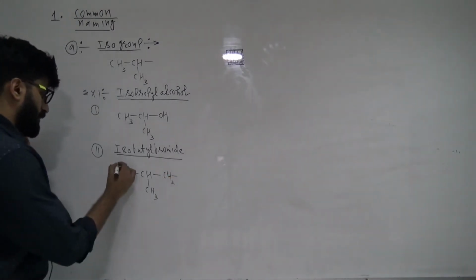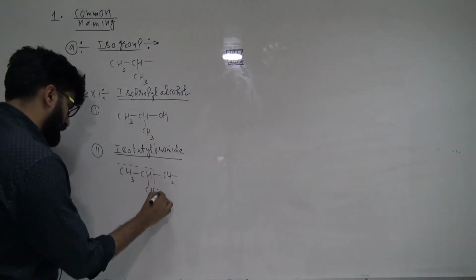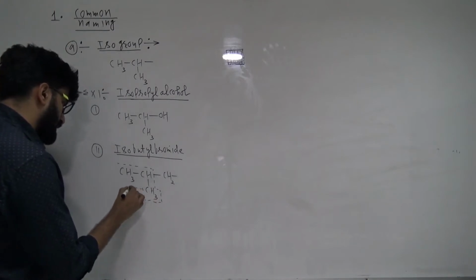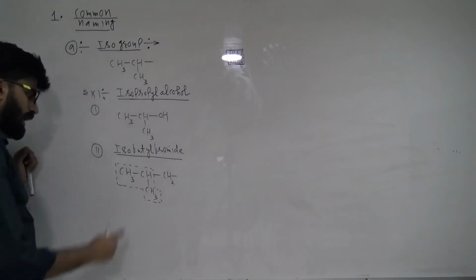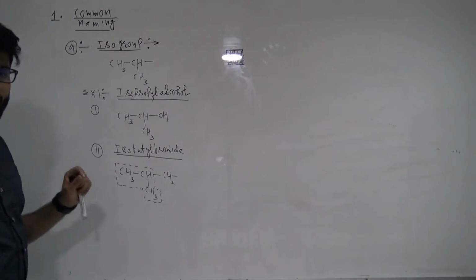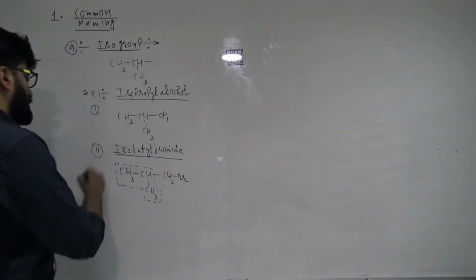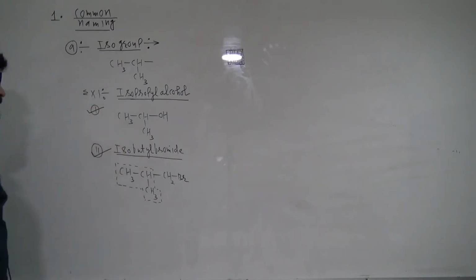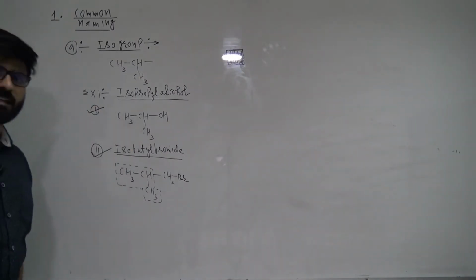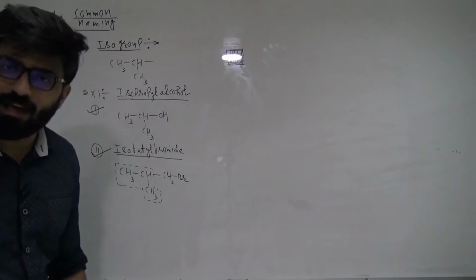This is your iso group, but how many total carbons are there? Total carbons are 4. So iso, since 4 carbons, butyl, but I have to make it bromide. So here I'm going to add Br also. This is known as isobutyl bromide, and this is known as isopropyl alcohol.